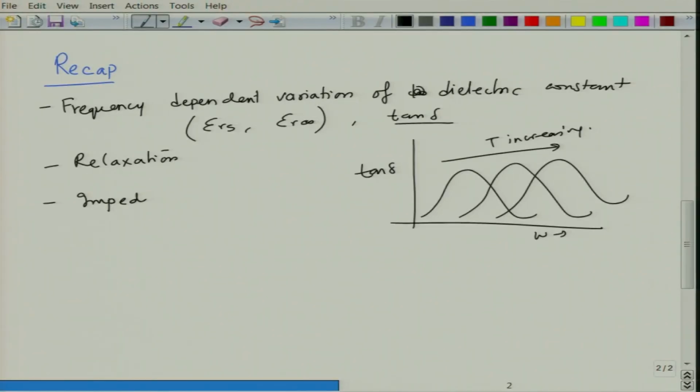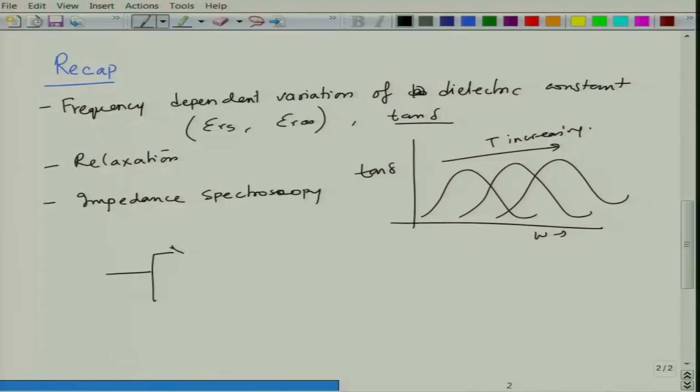And then we looked at the phenomenon of impedance spectroscopy, because to analyze dielectric materials it is often useful to model them in a circuit form. So, we looked at one circuit, for example the Debye circuit, through which you represent a dielectric as a resistor and a capacitor in series, and then you have C1.